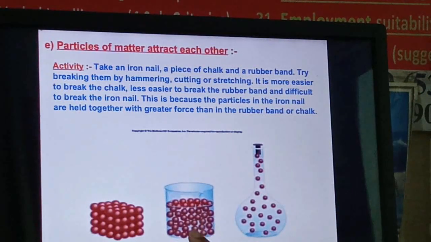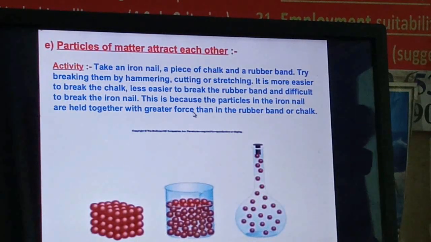In a liquid, you can even pass your hand, because the space between the molecules is more and you can break their forces very easily. In a solid, the force of attraction is very high, you cannot break them very easily, right? So this is how the particles of matter attract each other, more or less.